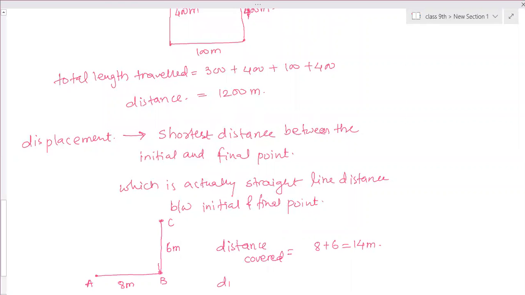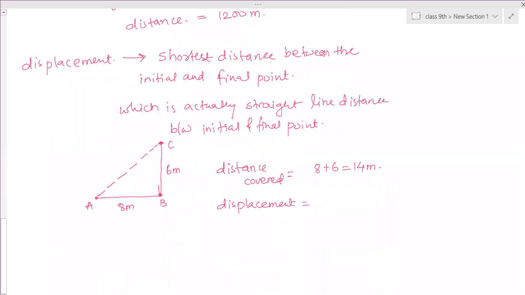Now what is the displacement? Displacement means the straight line distance between the initial point and the final point. So what is the initial point? A is the initial point and C is the final point. So the straight line distance: is it 8 meters? No. It is the hypotenuse. I told you he moves towards east and then 6 meters towards north.